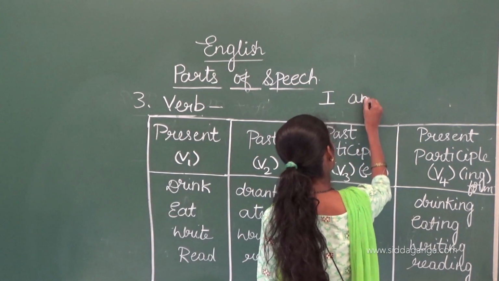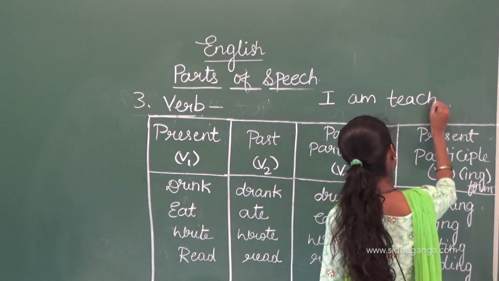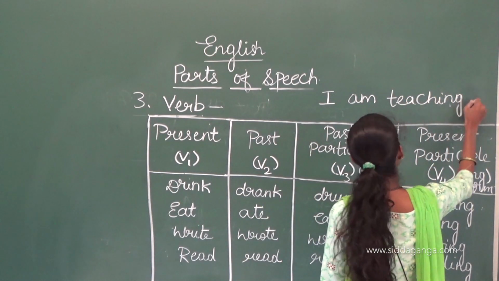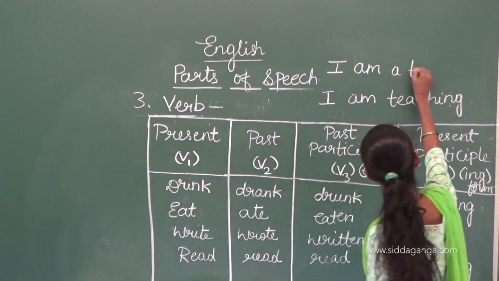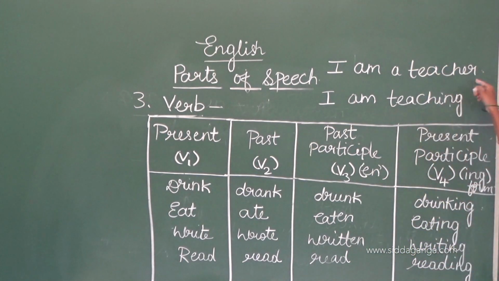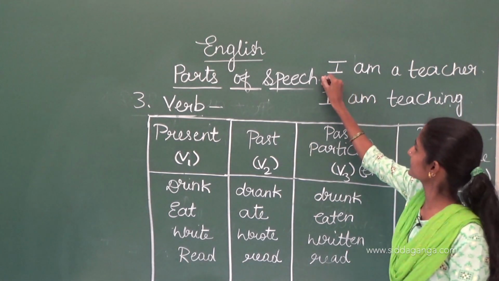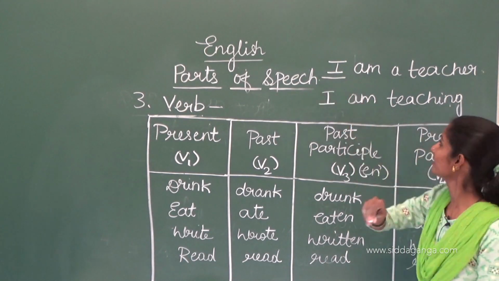I am teaching. Okay, I am teaching. Here I will write, I am a teacher. See here, in this sentence you can find I is the subject. I is an example for pronoun.